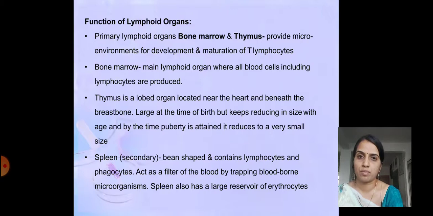So the spleen is a very important secondary lymphoid organ, responsible for trapping all the microorganisms which are borne in the blood. Spleen also has a large reservoir of erythrocytes. Reservoir means storage, so the spleen keeps a stock of erythrocytes. Erythrocytes means RBC cells. So maximum RBC cells which are produced by bone marrow will be stored in the spleen. So the spleen is a very important lymphatic organ of the body.